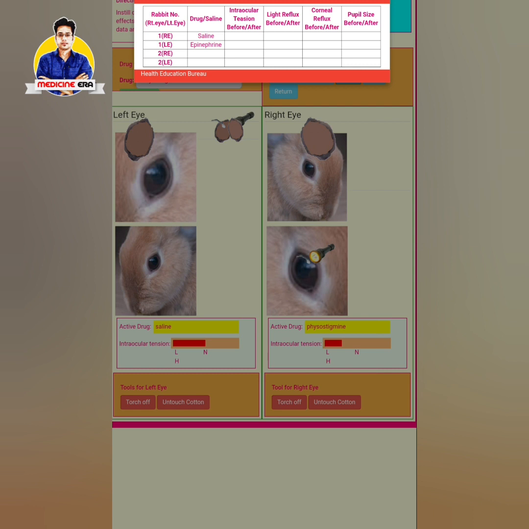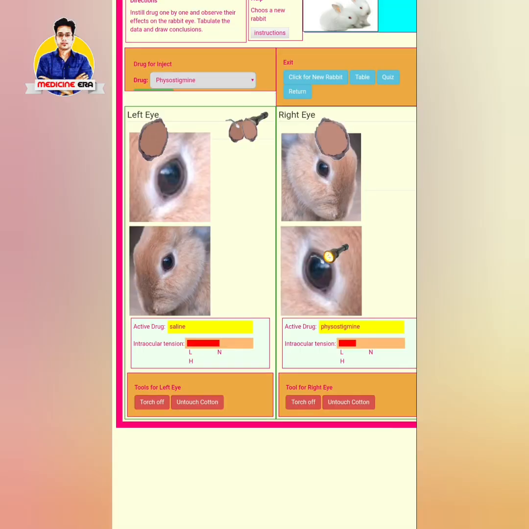In case of pupil size before and after, you can measure it by using a scale, and you can write the diameter in millimeters. So this is the observation table. If I want to choose a new rabbit, I click on new rabbit.